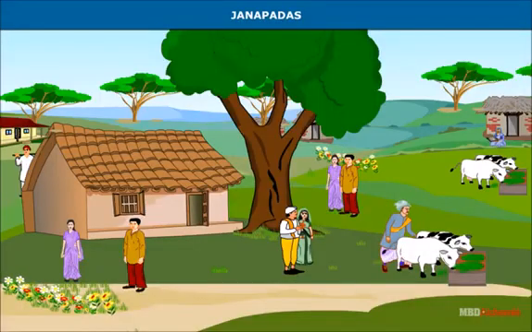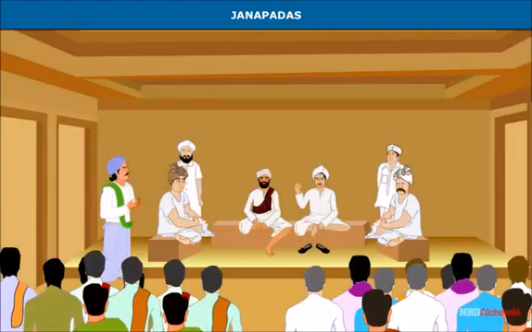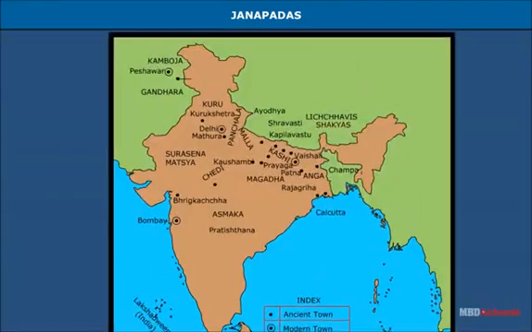Janapadas. Different clans of Aryans settled in different territories in Ganga-Yamuna valley, which came to be known as Janapadas. When several Janas settled in a particular area and their population increased, the entire area was known as Janapada. The clans sat together to solve common problems like defense, irrigation, etc. These came to be known as Ganas, and their system of government was known as Ganasangha. Thus, they made laws and evolved a system of republican governance.